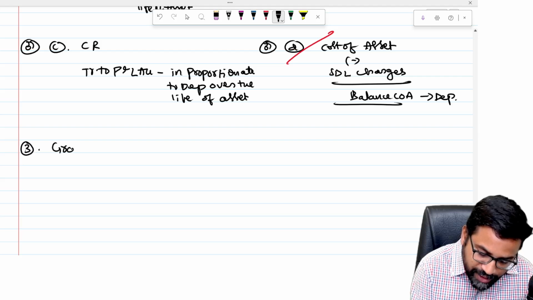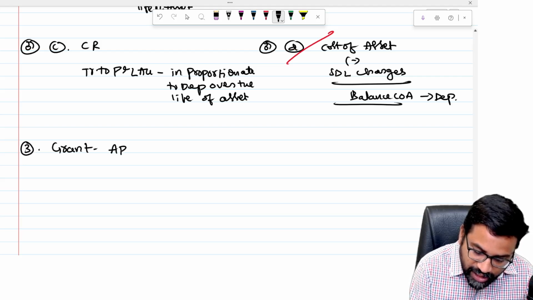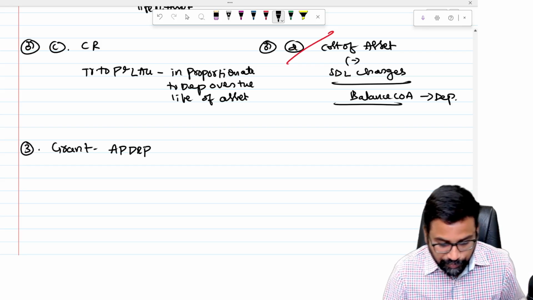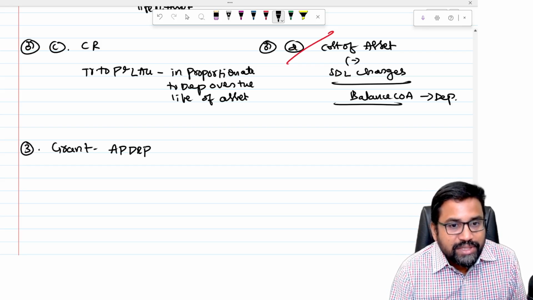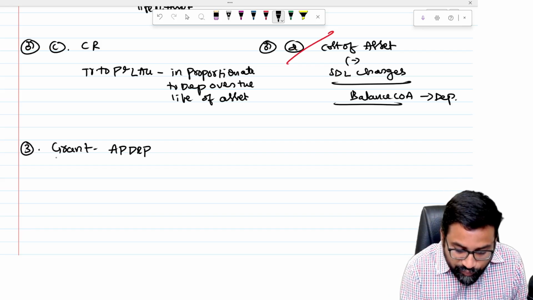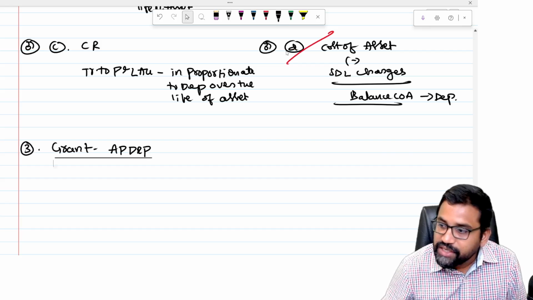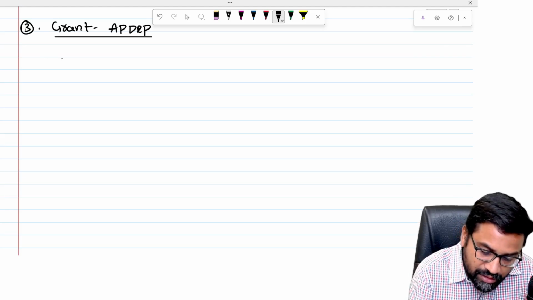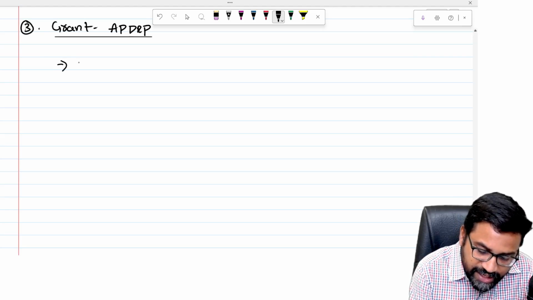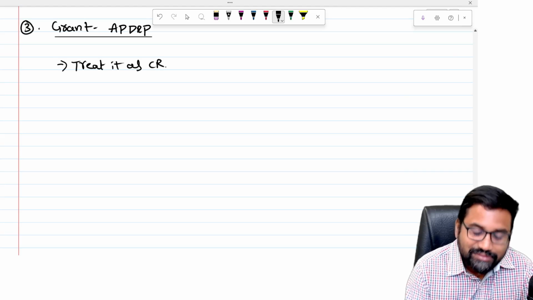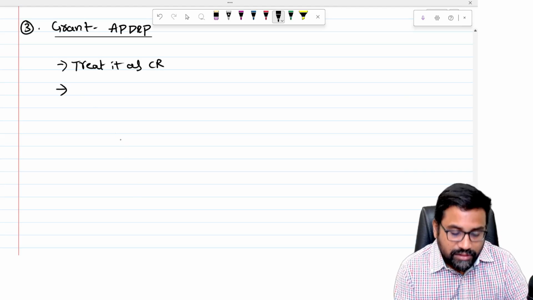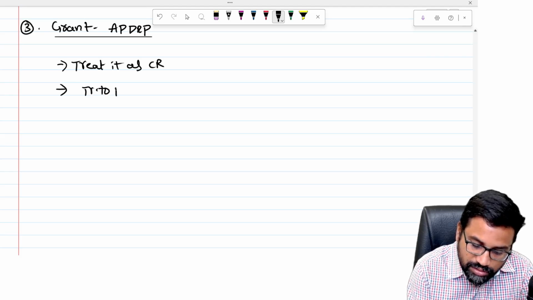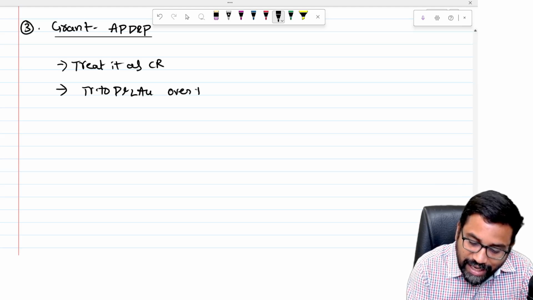Grants received by electricity companies under the APDRP program. This APDRP program is offered by the Ministry of Electricity. Now whenever a grant is received, sir, what is the treatment? Very simple. When a grant is received, treat it as capital reserve and transfer to the P&L account over the life of the asset.